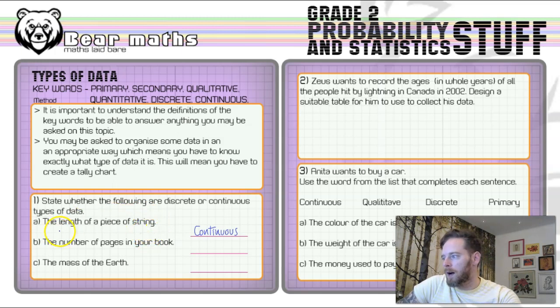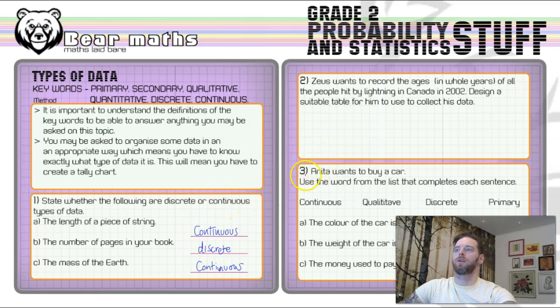Now, the number of pages in your book should be a discrete piece of data because there is a set number of those things, a whole number of pages, unless you rip pages out and have little tiny parts of pages, right? But thinking about this logically, the number of pages in your book, discrete piece of data. And then the mass of the Earth. Now, mass is about weight, how much something weighs. So the mass of the Earth is a continuous piece of data, again, because it can be measured. I will just spell continuous correctly because it says it there.